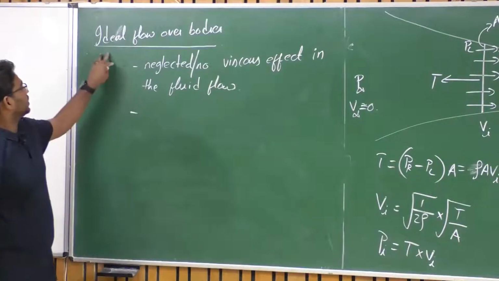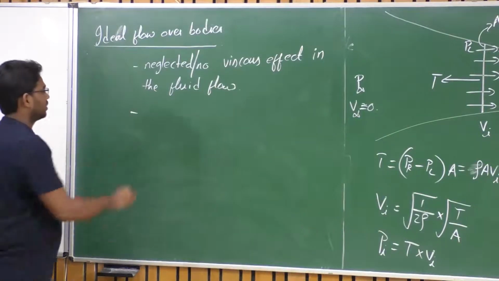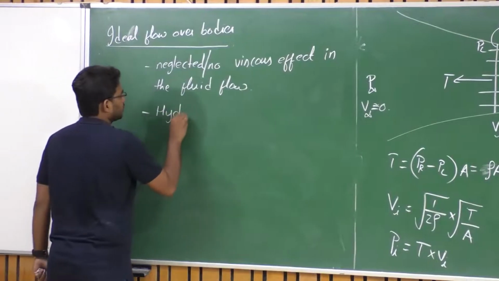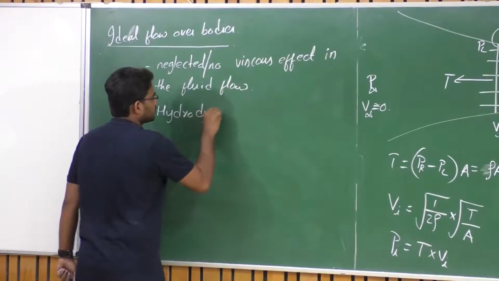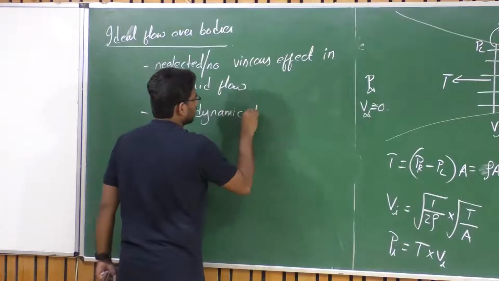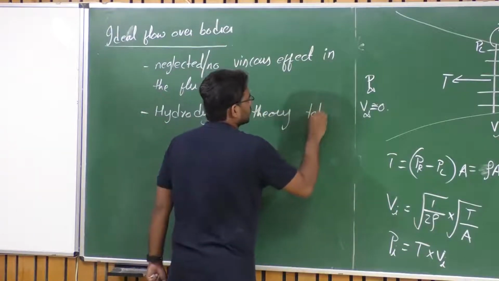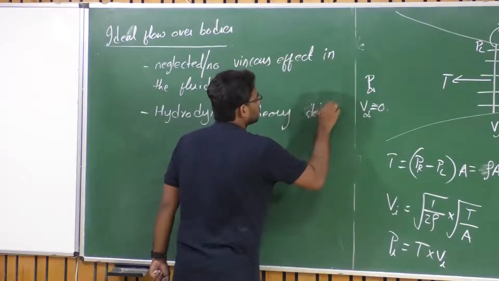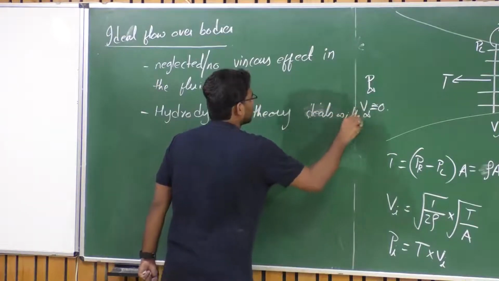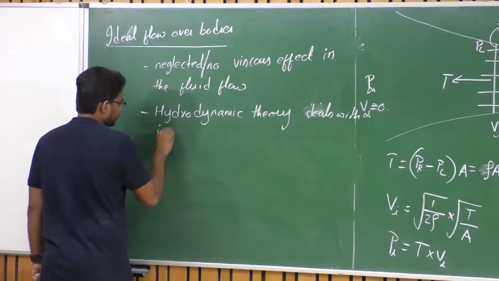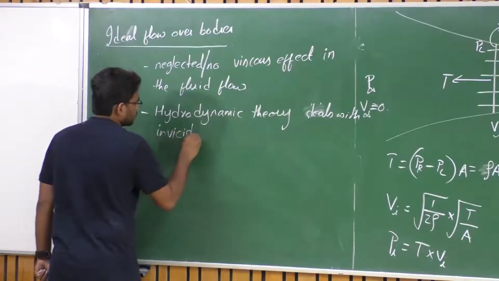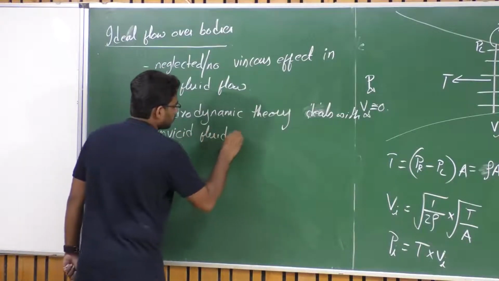So the study that talks about this is known as hydrodynamic theory. The theory talks about inviscid flows, deals with inviscid fluid flow.